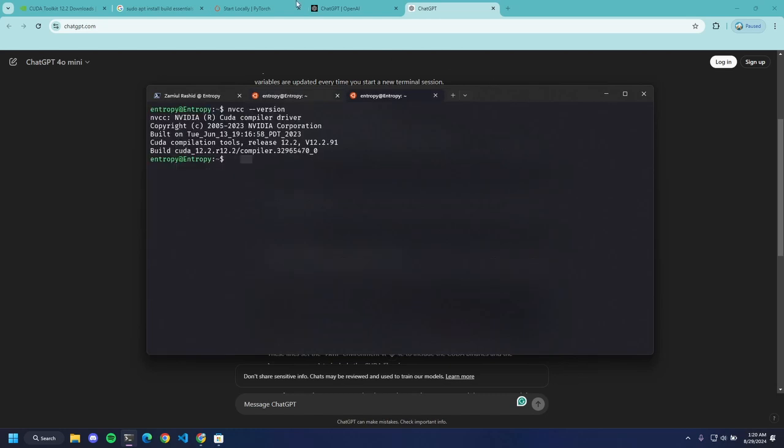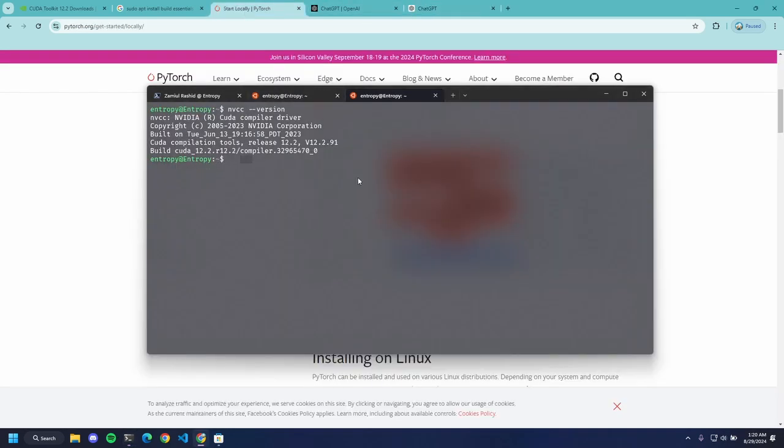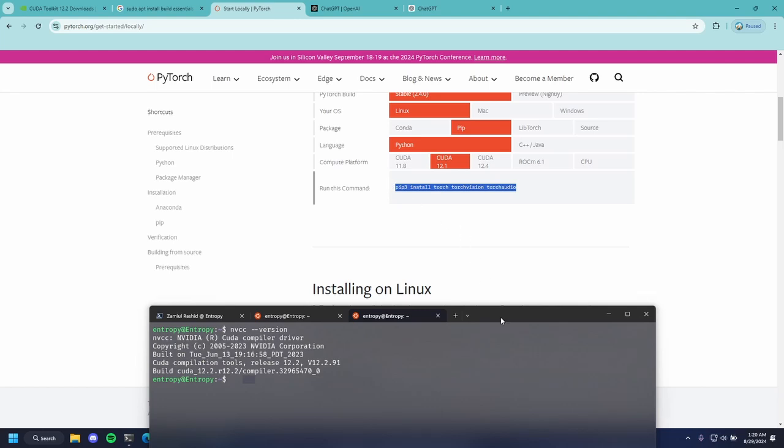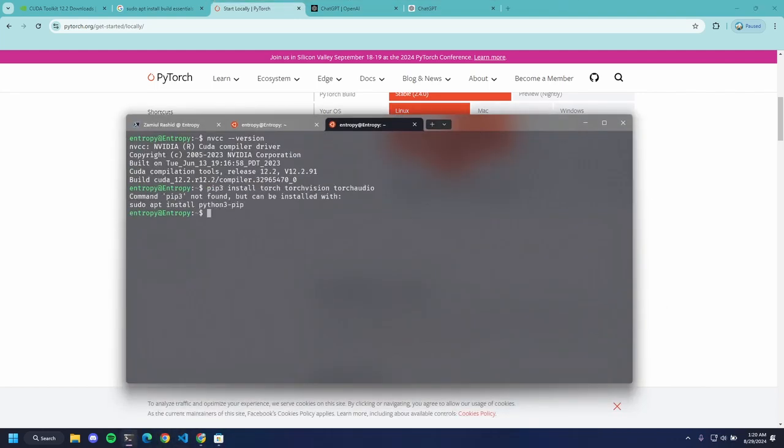Now we can get to installing Pytorch, and we will come here, copy this, and then pip3 not found. Okay, let's install pip3, so that is Python 3.